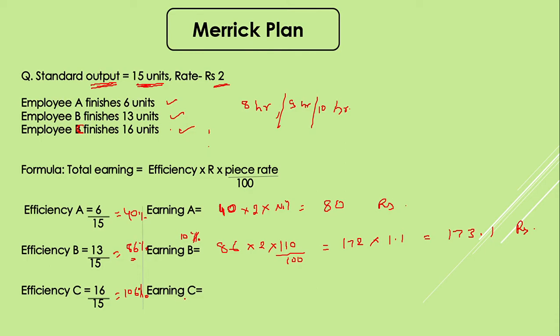When we talk about earning of C, here it is more than 100%. So he'll be getting a bonus of 20%. So while calculating, we'll get 106 into 2 into 120 upon 100, which is equal to 212 into 1.2, that is 254.4 rupees.